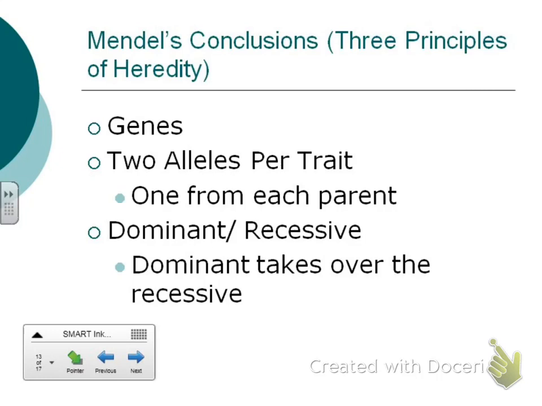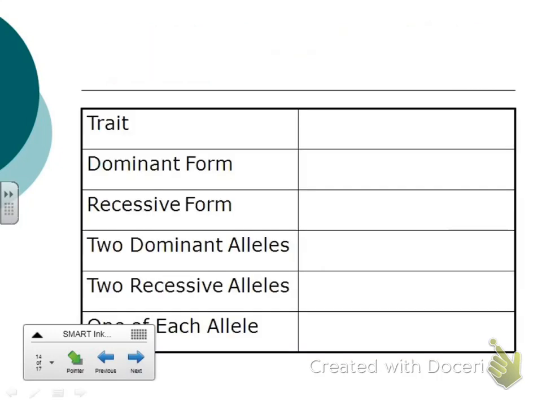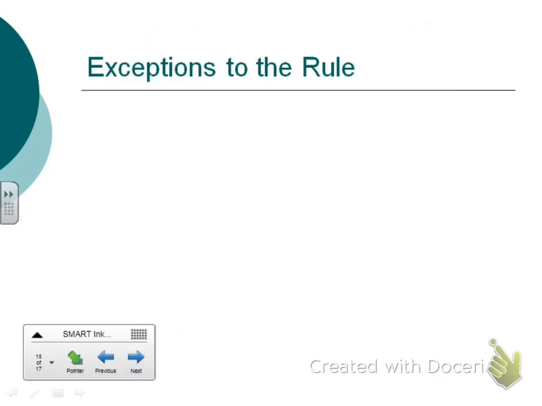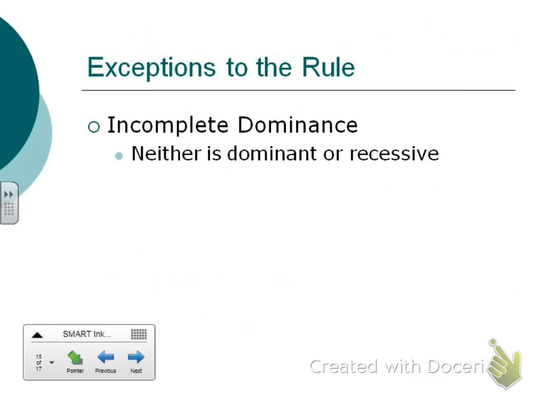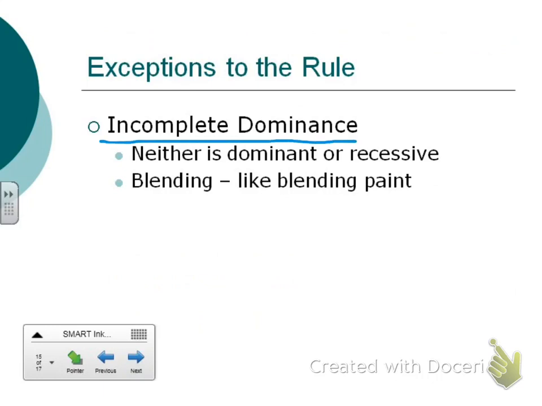Now, just like any rule, you've got a couple exceptions. And we're going to talk about 2 exceptions in this case. Okay, the first exception you're going to put on your notes is incomplete dominance. I'll go ahead and underline it so you know that it goes in your notes.